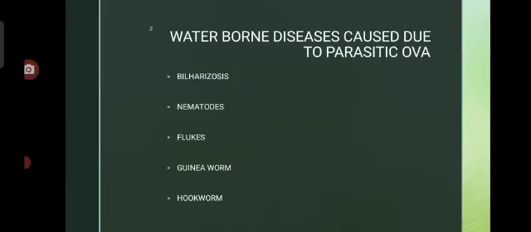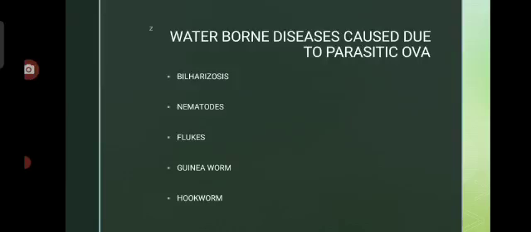Next is nematodes. Nematodes are the worms which are present in the stomach. This is a parasite whose eggs, when they enter the stomach, go to the intestine, where they find favorable conditions, hatch and multiply.